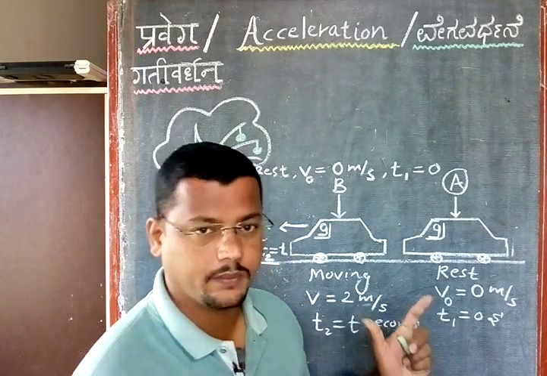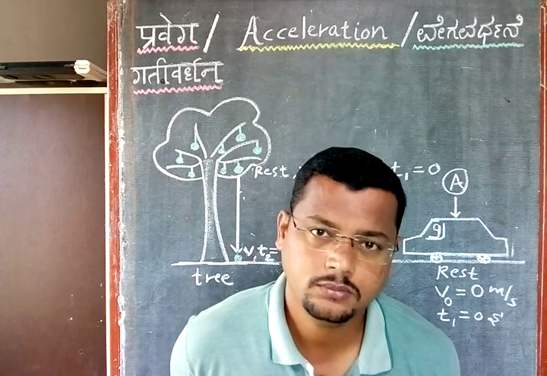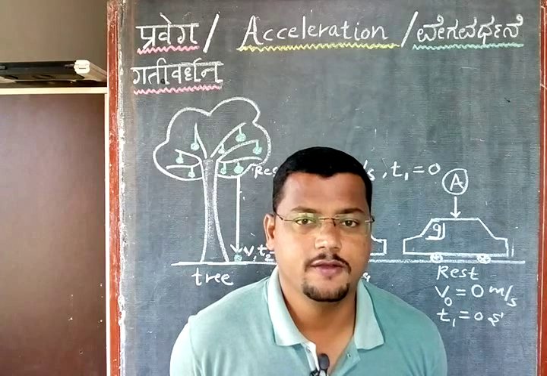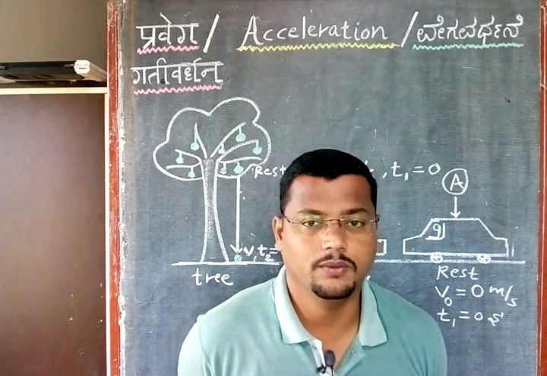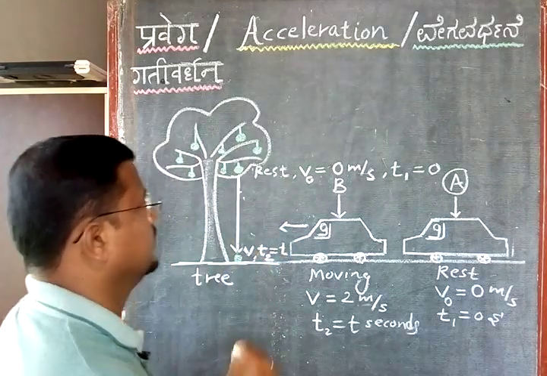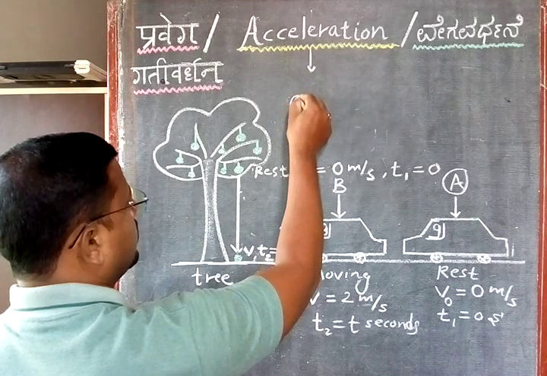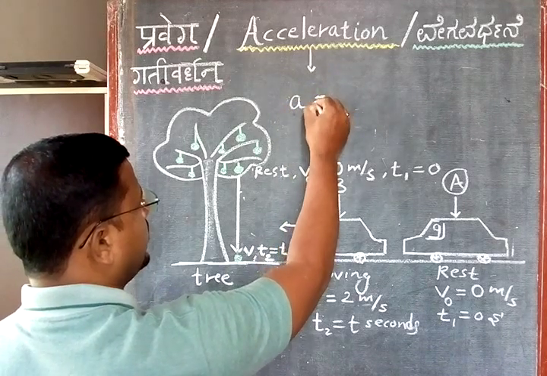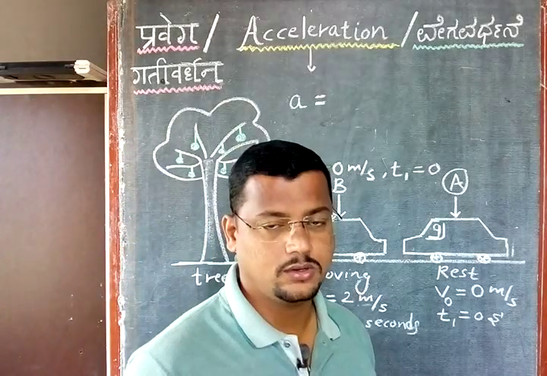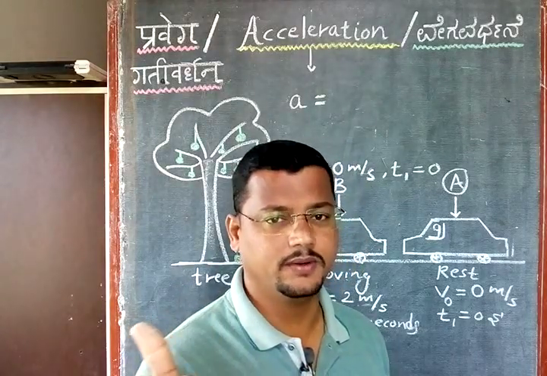I hope the concept of acceleration is clear to you. Whenever you want to find the acceleration, the velocity of the object must change. If velocity is not changing, then acceleration will be equal to 0. What is the formula for this acceleration? I will write here. This acceleration will be represented by the letter small a, right? In physics, this small a is the representation of the entire word acceleration. No need to write the entire word acceleration. You write small a. That is nothing but the acceleration.